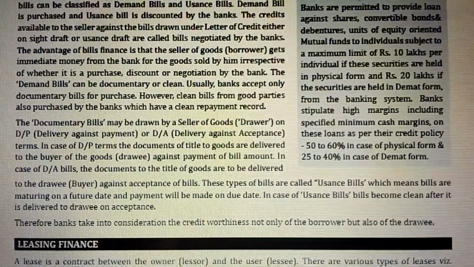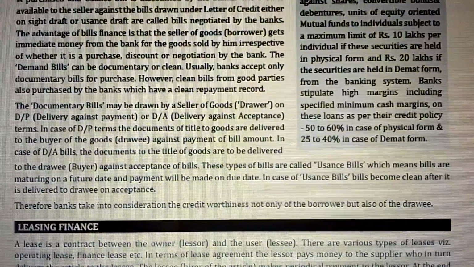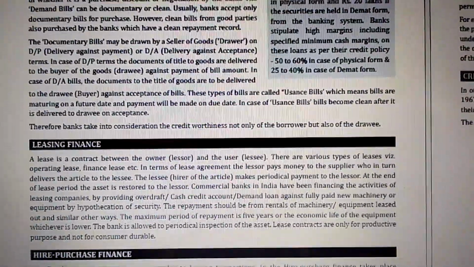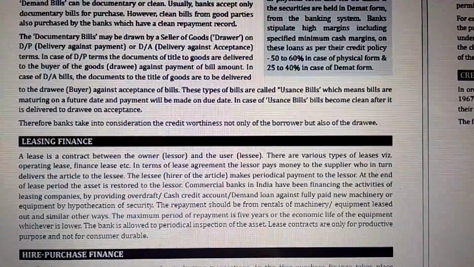Therefore, the banks take into consideration the creditworthiness not only of the borrower but also of the drawee. Now, leasing finance. A lease is a contract between the owner, the lessor, and the user, the lessee. There are different types of leases: operating lease and finance lease.